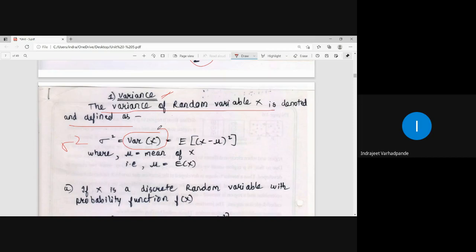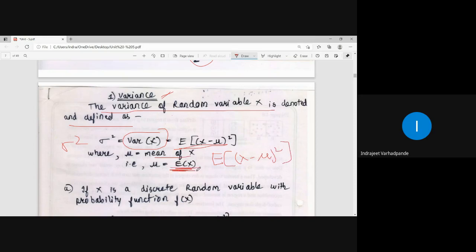Like in expectation we write it as E of x, here you can write var x. How to get this particular value var x? Var x is nothing but expectation of random variable x minus mu whole square. What is mu actually? Mu is mean of x.